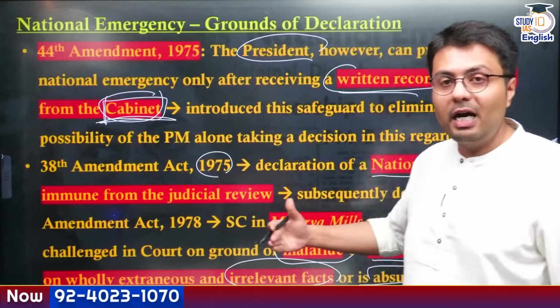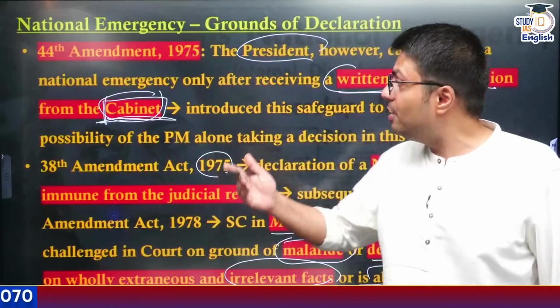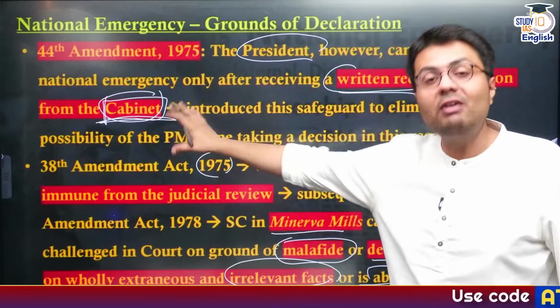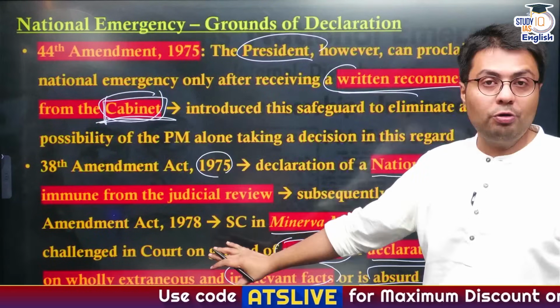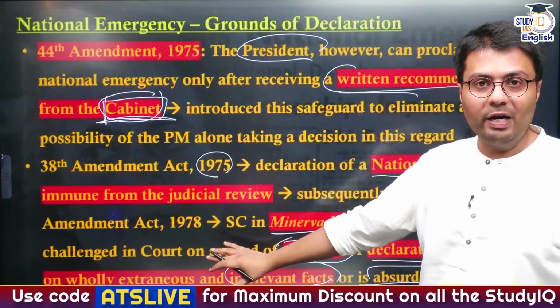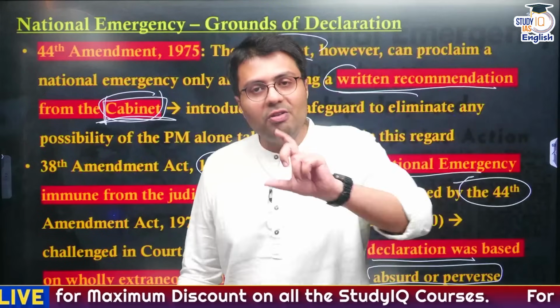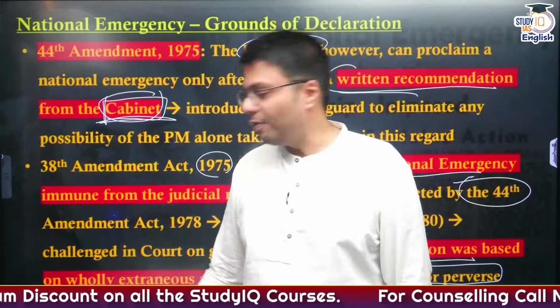So what do you understand? That this can be imposed by the President only after a written recommendation from the cabinet, not just from the Prime Minister, and this is subject to judicial review by the courts of India, right? So these are the restrictions that have been imposed on grounds of imposition.